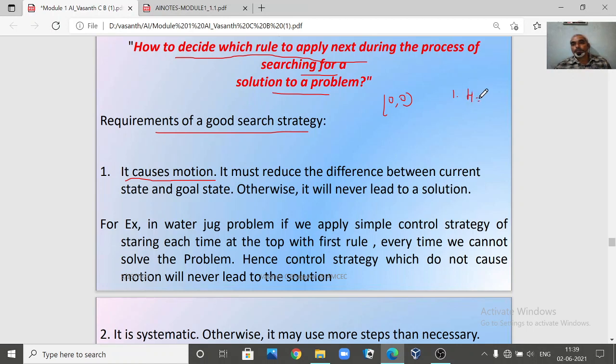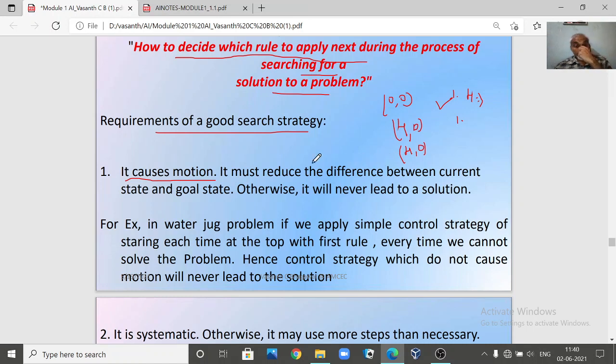Now if you fill this 4-liter jug with water, what will be the new state you are going to get? You are going to get 4, 0, because you have filled the 4-liter jug with water. Now you applied this rule. Next, if you apply the same rule 1 again, what will happen? Again there is no change, you will have 4, 0 only, because you are applying the same rule and filling the 4-liter jug which is already filled. The water will be wasted.